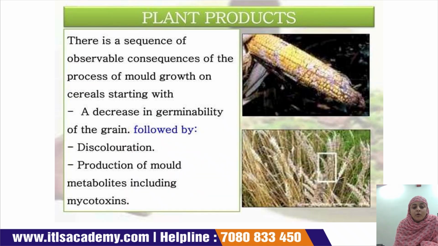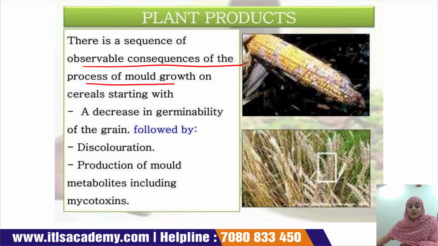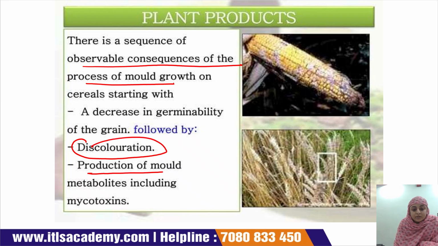There is a sequence of observable consequences of mold growth on cereal, starting with a decrease in germinability of the grain, followed by discoloration and production of mold metabolites, including mycotoxins.